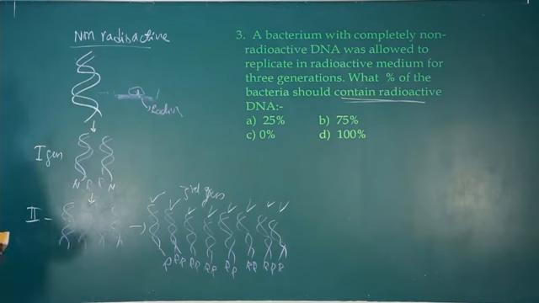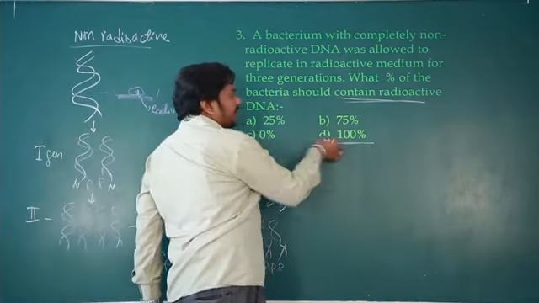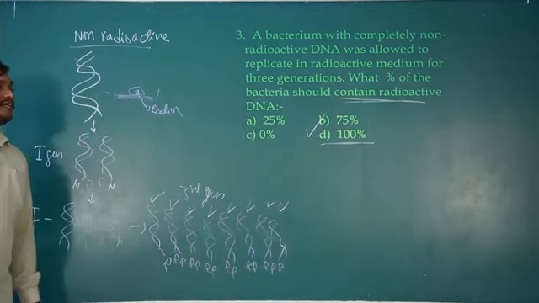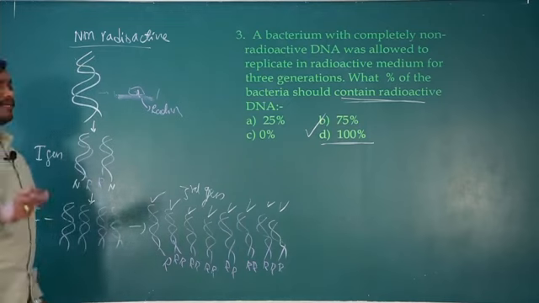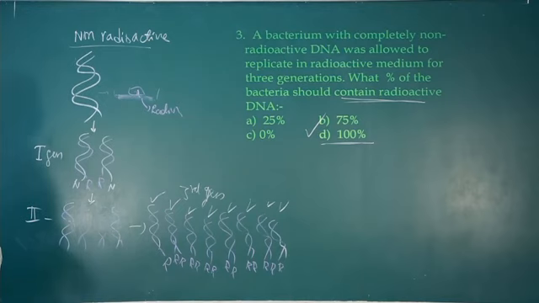So what does it mean? All the DNA, double helix DNA, contains radioactive. So the right option is this one. Okay, so we can directly answer it also, but you need to work it out a little bit, then it will give the best answer or right answer.